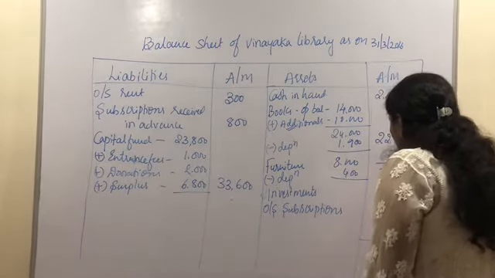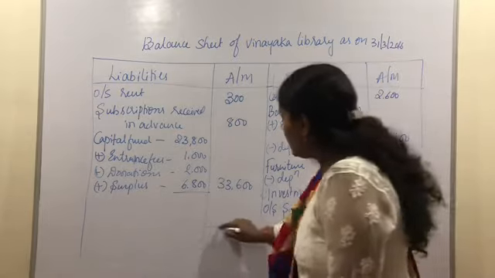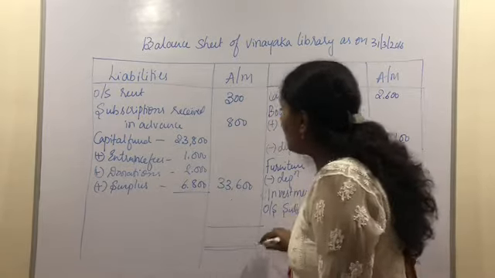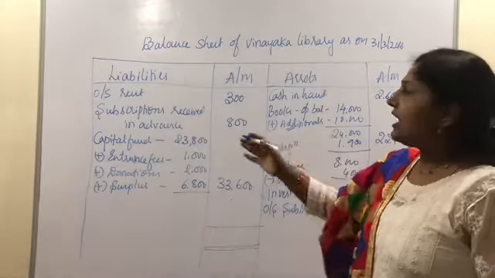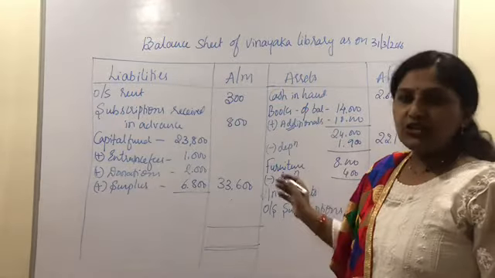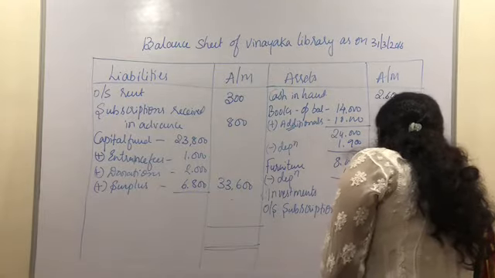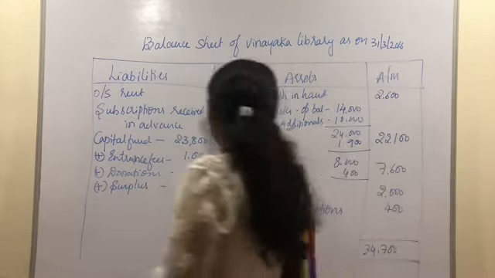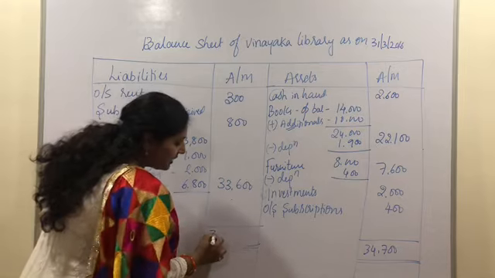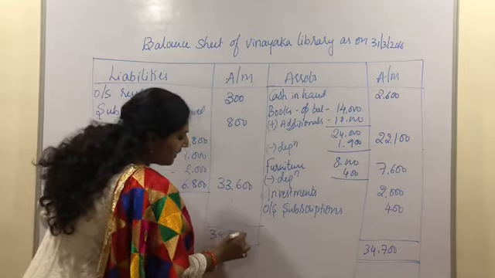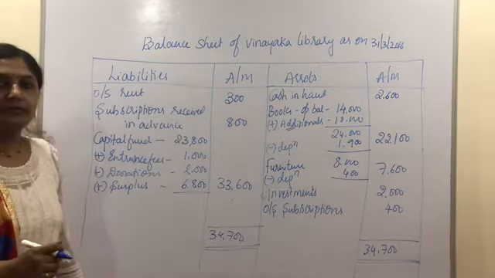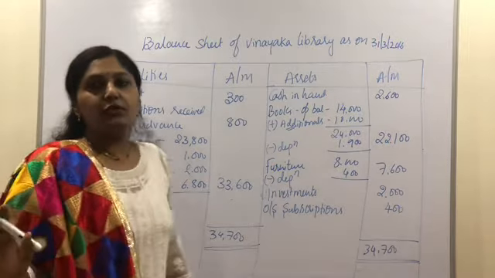Now we have taken all the assets and liabilities. Let us balance on both the sides, that is on the liabilities and asset side. The balance should agree. So here the total is 34,700, and even on the other side we get the same balance, 34,700. Hope it is clear to you people.